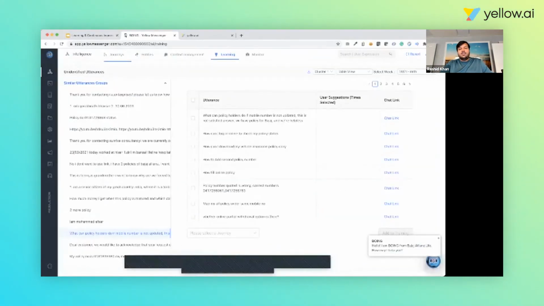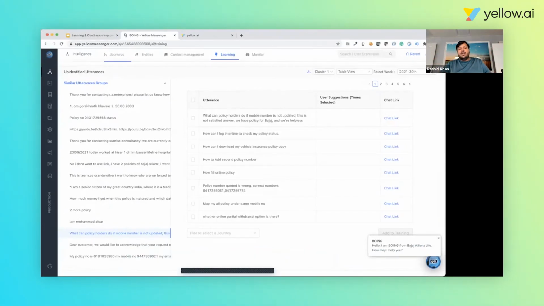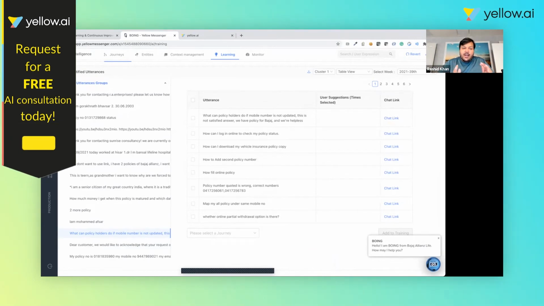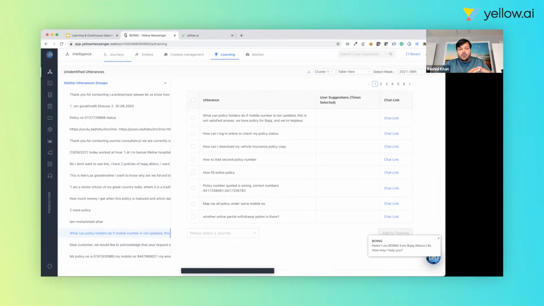The other view is the unstructured, unsupervised learning. Over here, all the utterances which have not been identified by the bot go into an unstructured algorithm to figure out patterns from them. Once the patterns have been figured out, it goes through a pipeline of understanding whether an intent should be added as a new intent into the bot. So we have intent mining available on top of that.